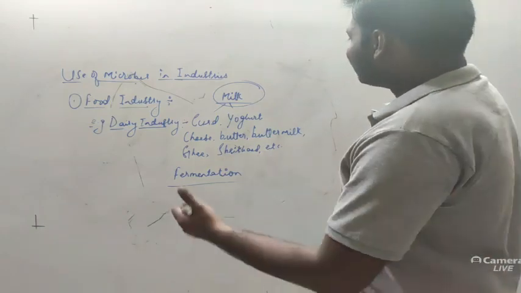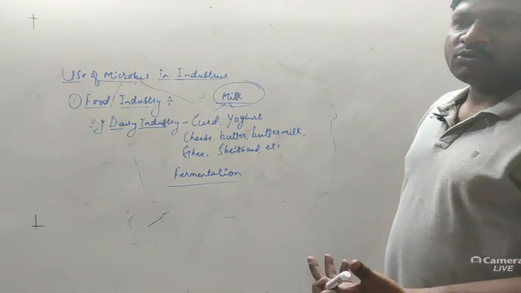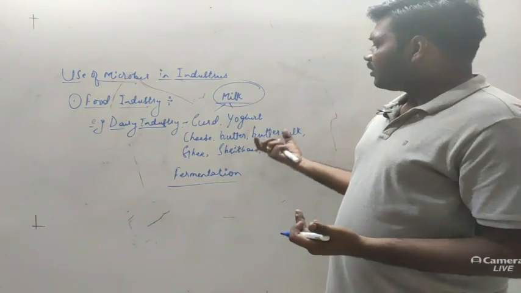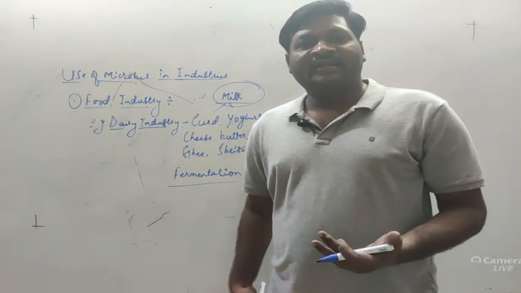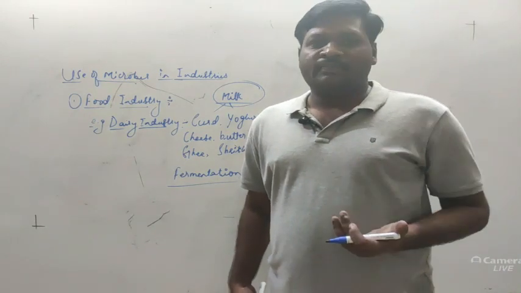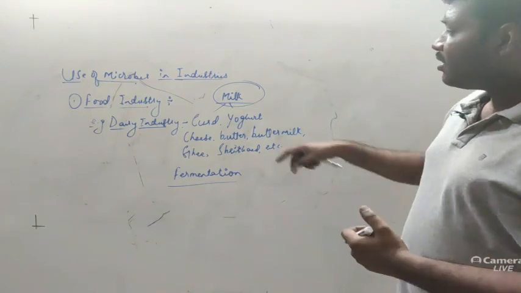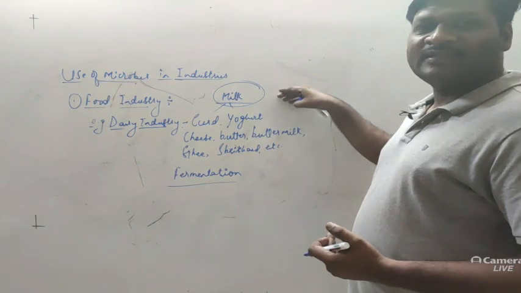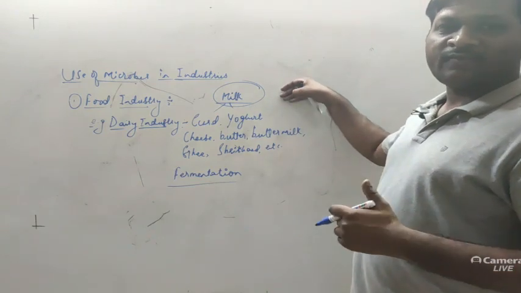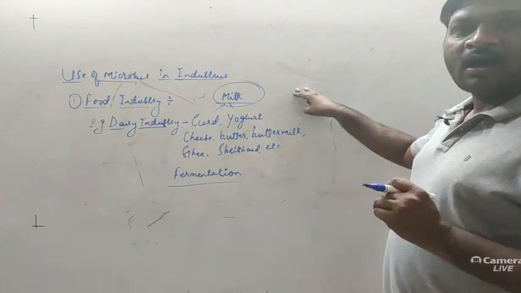Now let's take an example of how these products can be produced in larger amounts. Curd and all these dairy products are produced in larger quantity to meet the demand of the people. We can also produce them at home in our kitchens, but that would be in a limited amount.